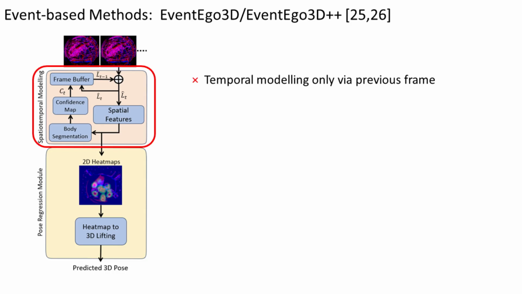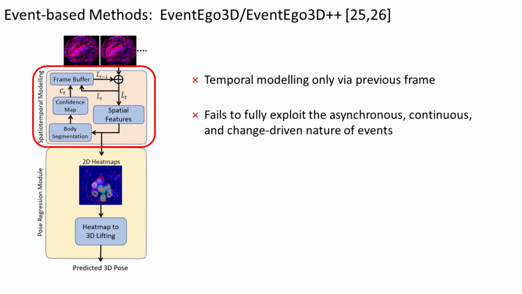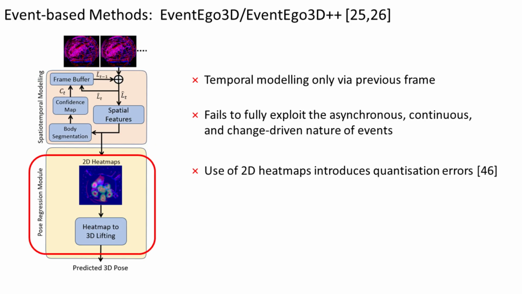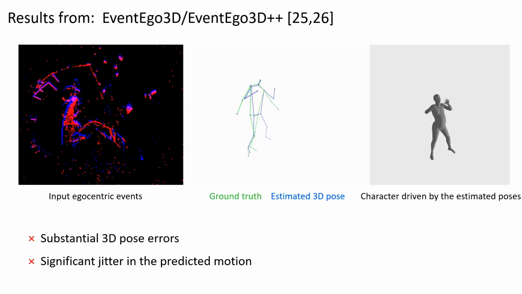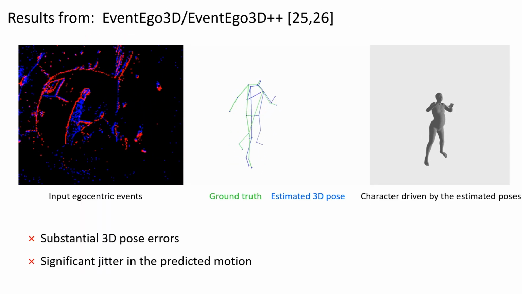First, temporal modeling only through the previous event frame. Second, it fails to fully exploit the properties of events as it predicts direct 3D poses at every step, ignoring the change-based nature of events and losing temporal continuity. Third, use of 2D heat maps can potentially lead to quantization errors. Fourth, the need for test time prediction of body segmentation masks serves as an additional source of error as supervision is required. Now we examine the results from these methods.